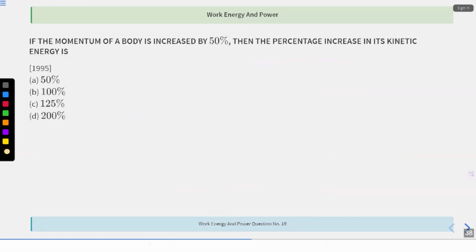If the momentum of the body is increased by 50%, then the percentage increase in its kinetic energy. Okay, this is 1995 question. If the momentum of a body is increased by 50%, then the percentage increase in its kinetic energy. Now, this is a similar question where we actually had that a kinetic energy of a particle is increased by 300%, right? I think 5 to 6 questions earlier we had done this.